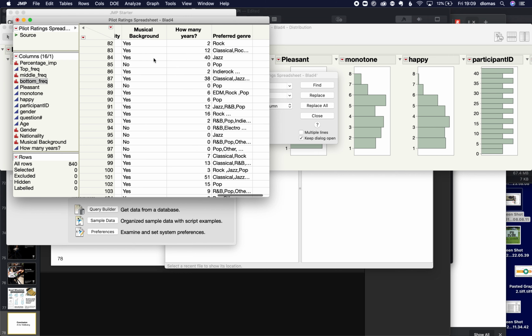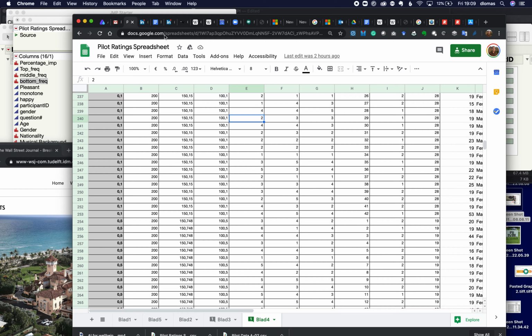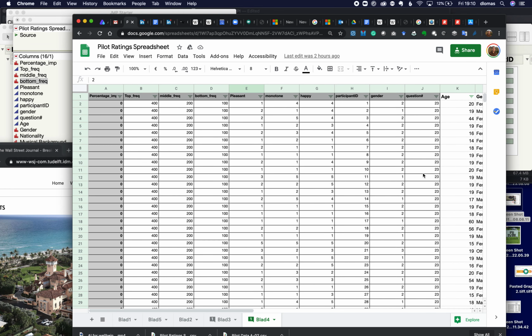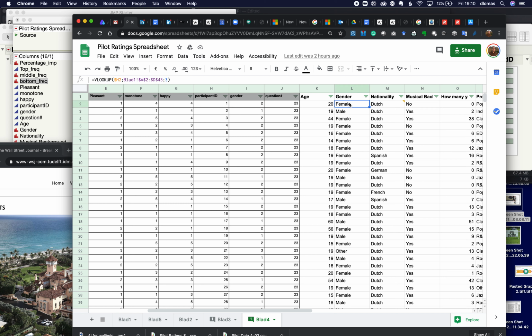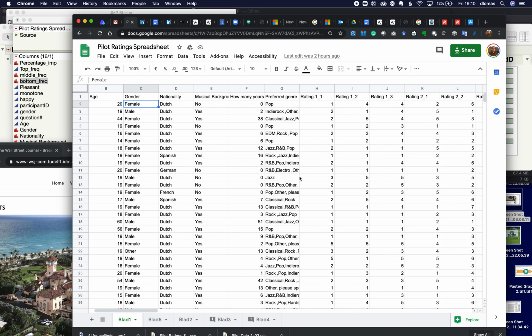I use Google Sheets with the VLOOKUP function over here to add all of the data about the participant demographics. So you can see in this sheet you've got the gender, nationality, musical background, etc.